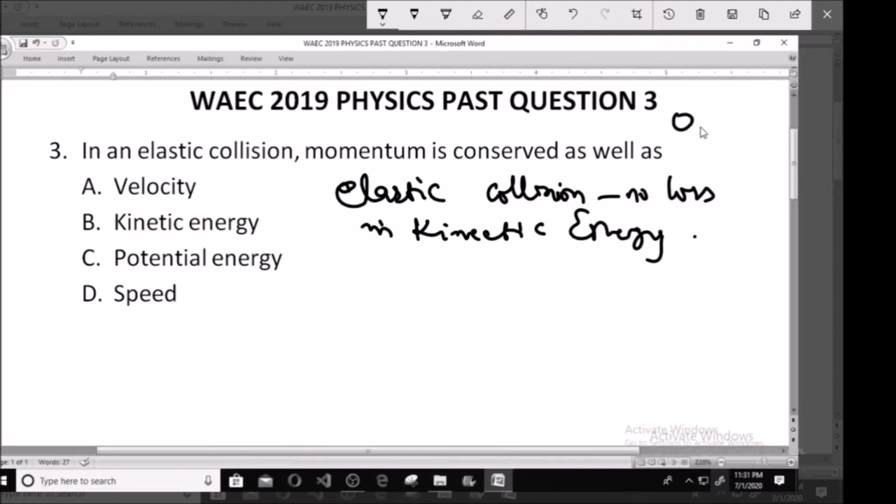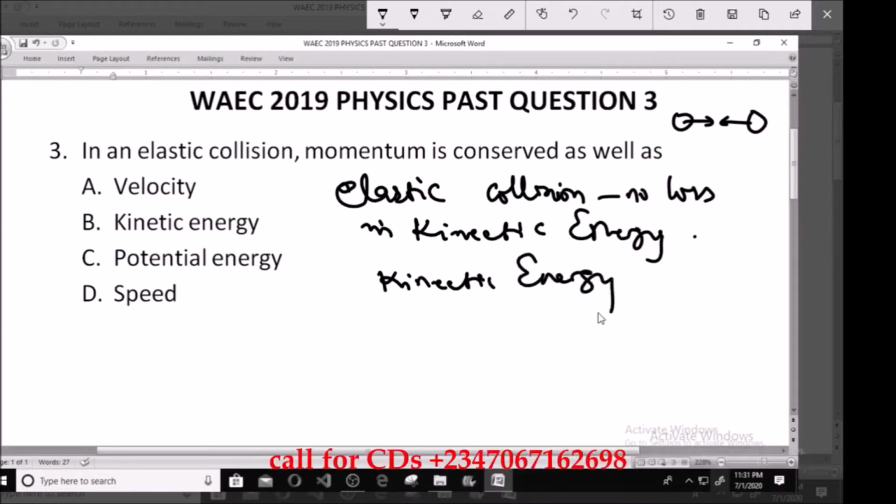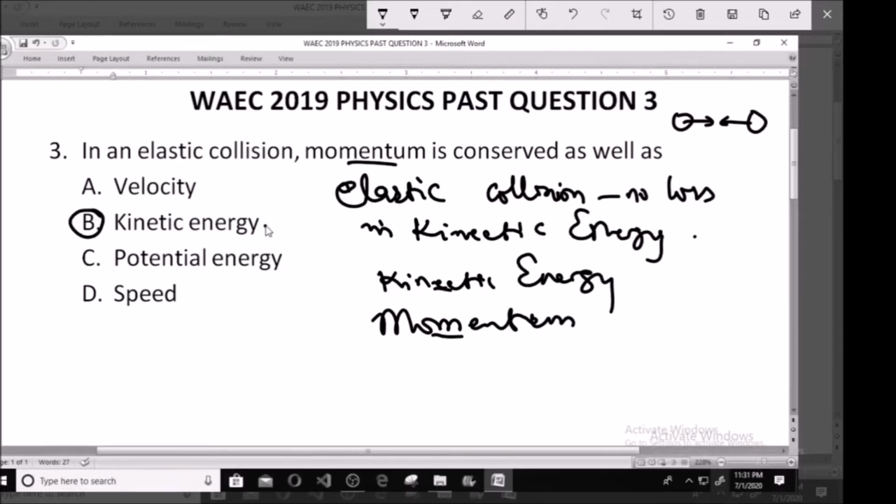So there is no loss in both kinetic energy and momentum. These two things are conserved, and any collision that has these two things conserved is known as an elastic collision. So momentum is already here, and the next thing here is B, which is kinetic energy.